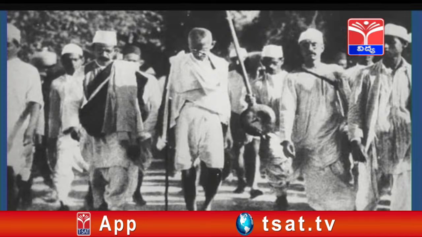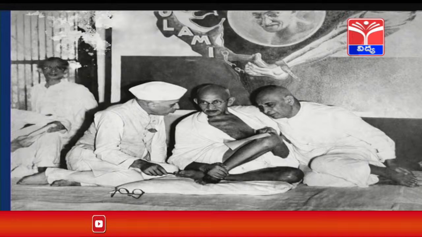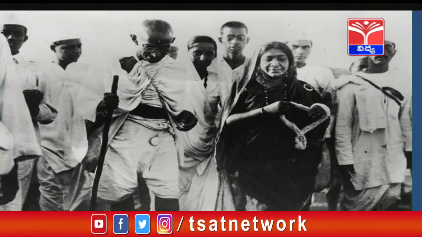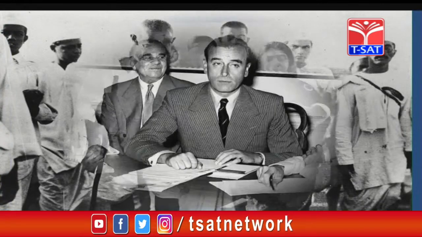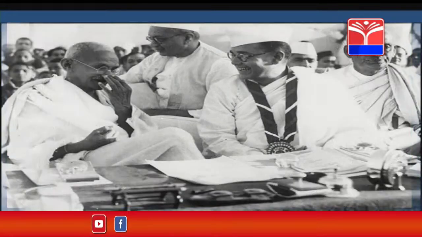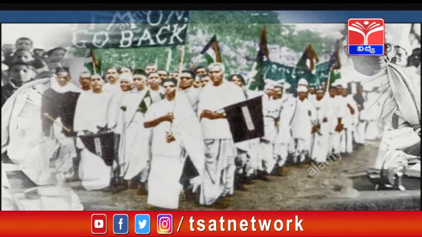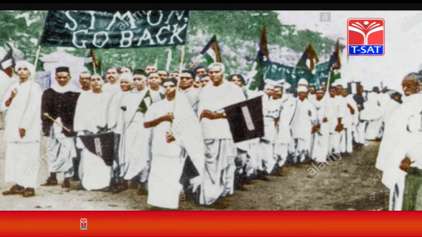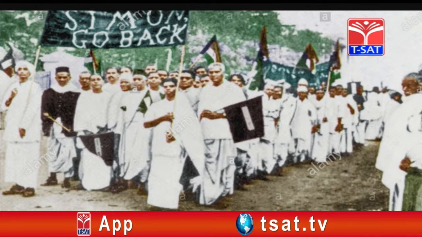In the first slide, you can see Mahatma Gandhi leading a march, Mahatma Gandhi with Sardar Vallabhbhai and Jawaharlal Nehru, Sarojini Naidu with Mahatma Gandhi, and Lord Mountbatten, the last Governor General of India, with Muhammad Ali Jinnah on one side and Jawaharlal Nehru on the other side. Mahatma Gandhi with Subhash Chandra Bose, Sardar Vallabhbhai Patel, and people protesting regarding the Simon Commission, with a protest slogan shown: Simon go back.